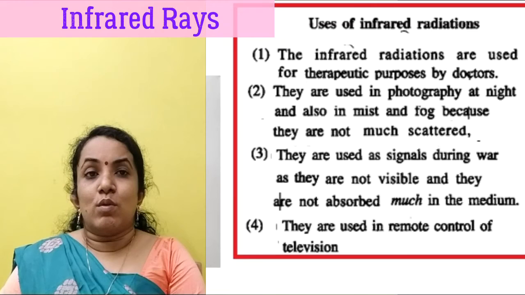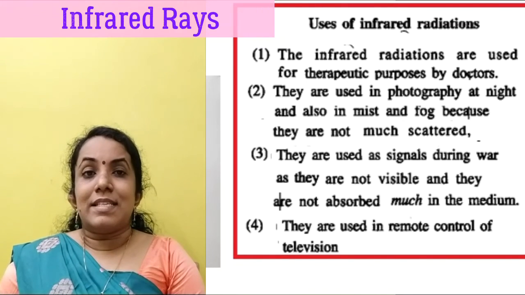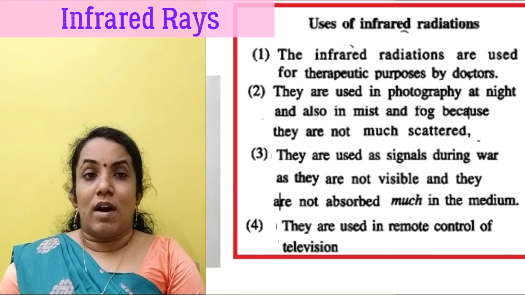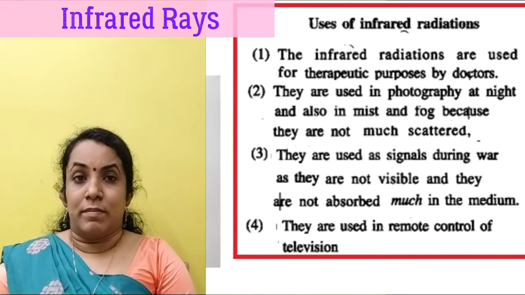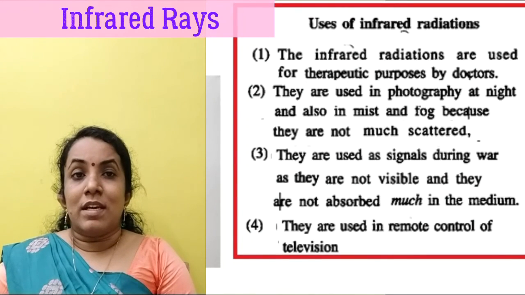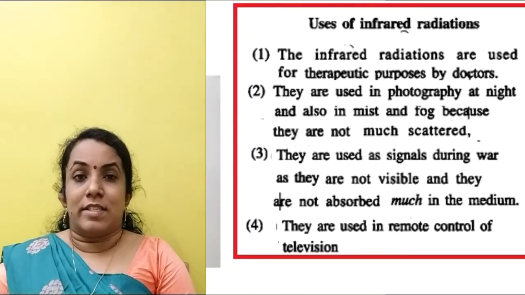Infrared lamps are used in dark rooms for developing photographs since they do not affect photographic films chemically. These infrared radiations are used as signals during war as they are not visible and they are not absorbed much in the medium. They are also used in remote controls of television and other gadgets.